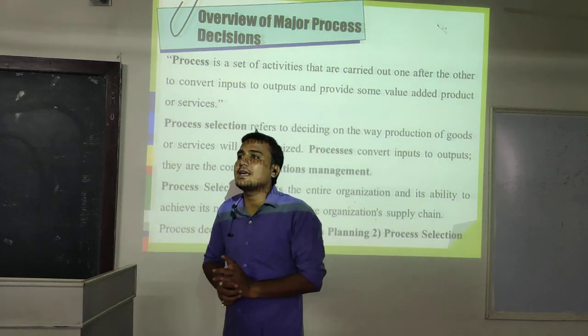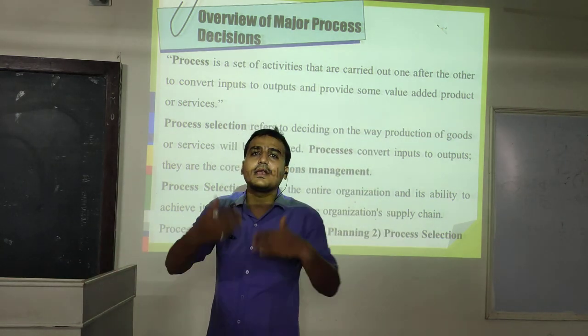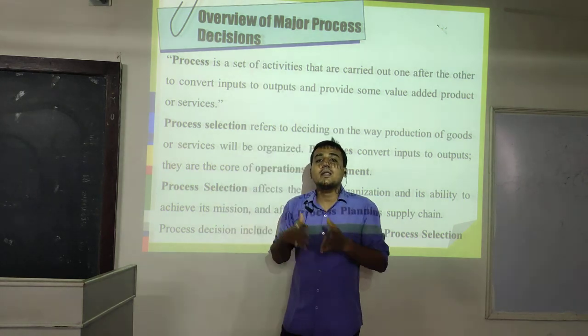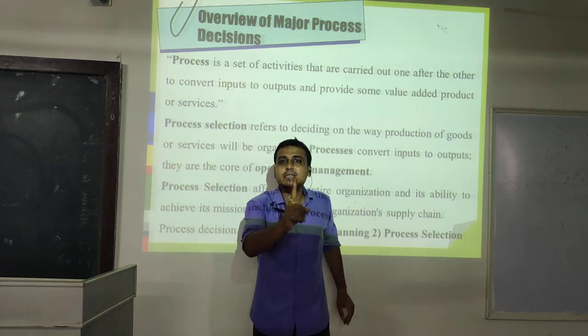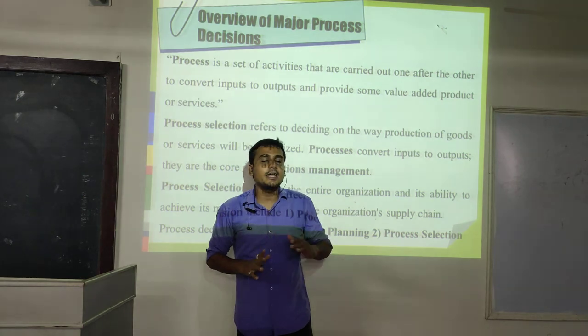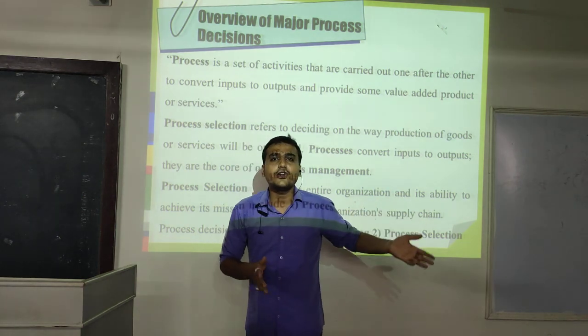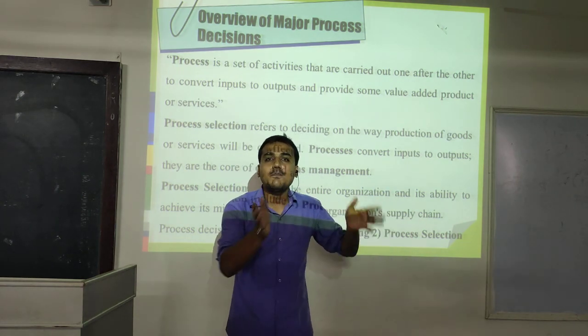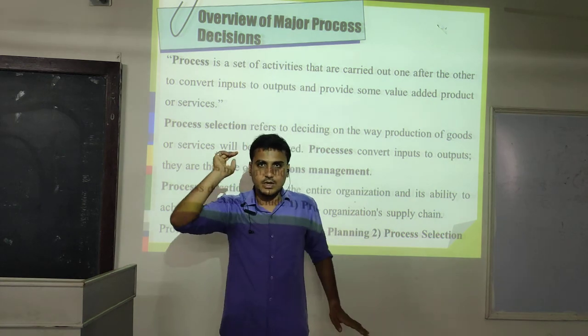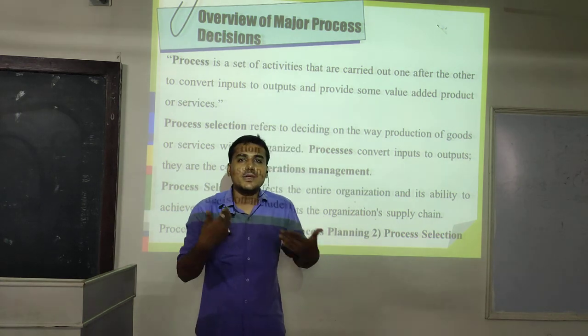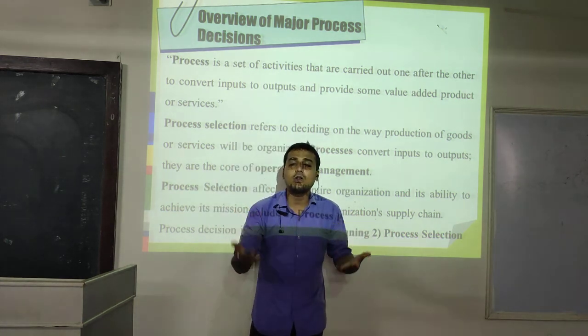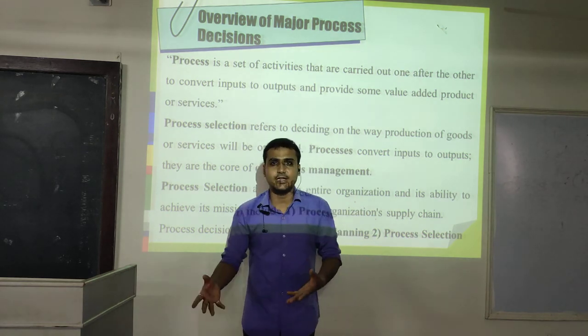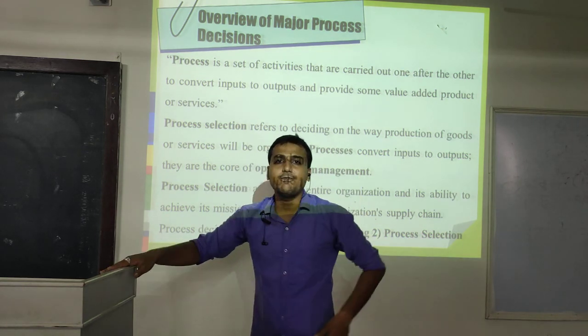Here we can say that for a single product we require many machineries. We require many techniques to convert a single product into finished goods. For example, on the raw material side, we cannot convert our raw material with the help of only a single machine. No, it is not possible. Many times we have to use 3 or 4 machineries, or 3 to 4 techniques, to convert our raw material into finished goods.